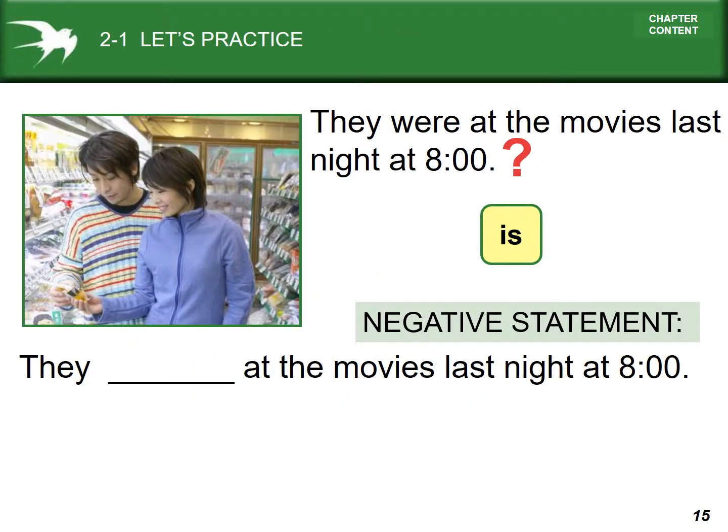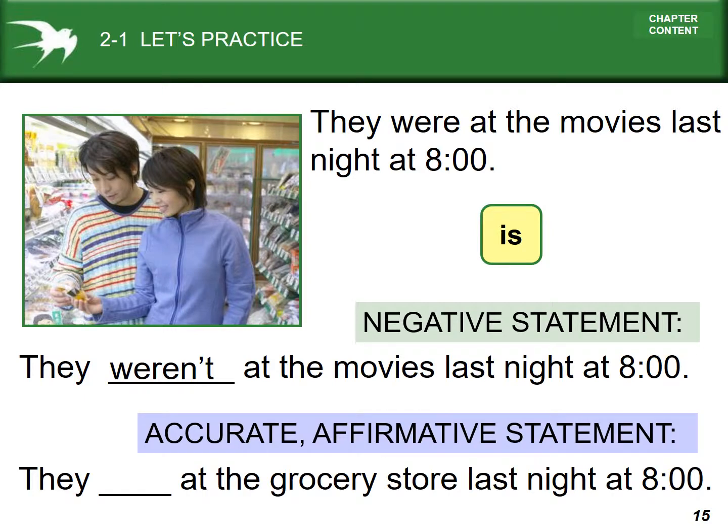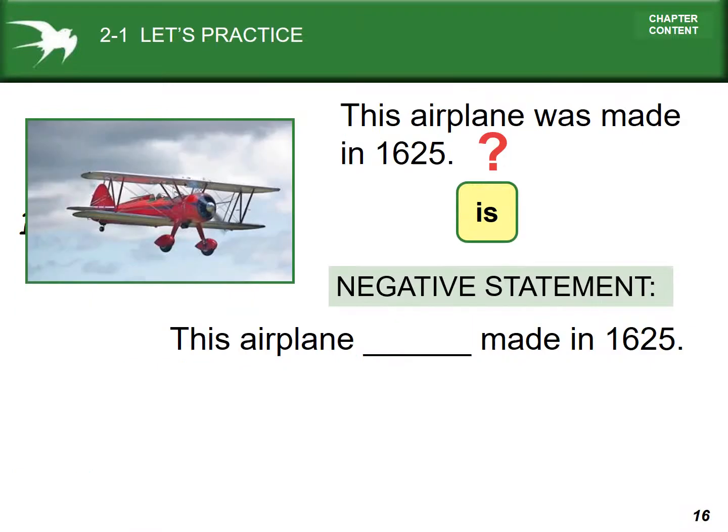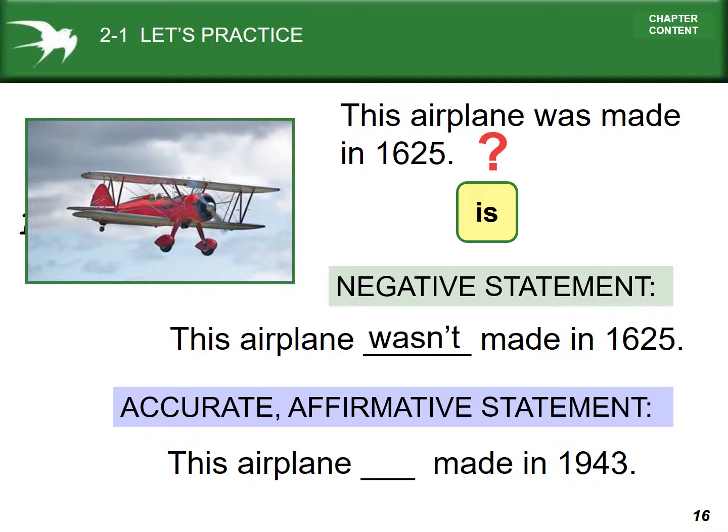Let's practice quickly. They were at the movies last night. Question. So we're going to make it a negative statement using be. They weren't or were not at the movies last night at 8. A true affirmative statement. Where were they? They were at the grocery store last night. This airplane was made in 1625. Does that sound true? Probably not. So this airplane wasn't made in 1625. This airplane, in fact, was made in 1943.